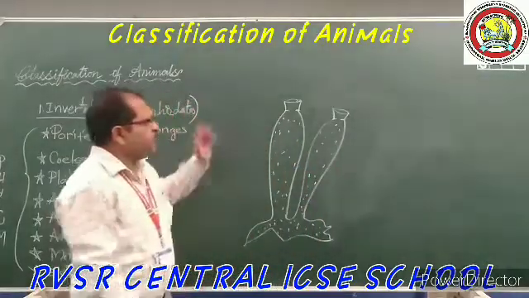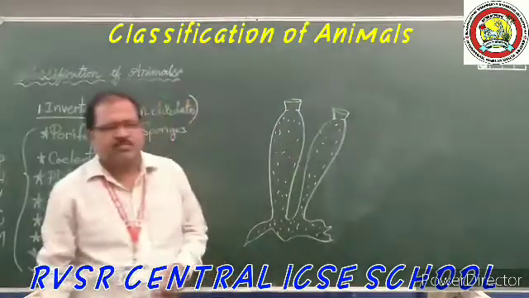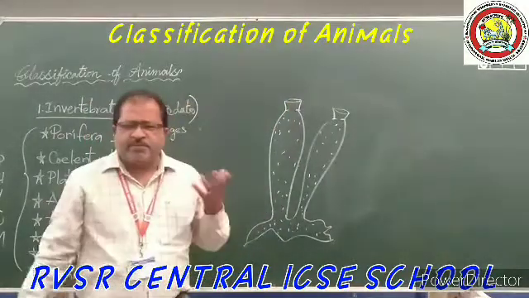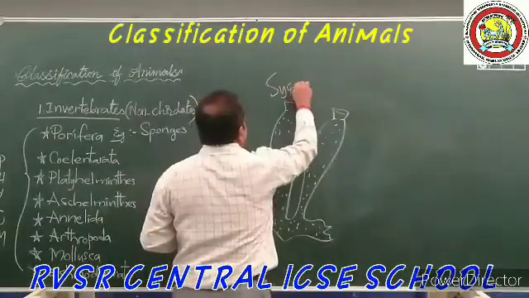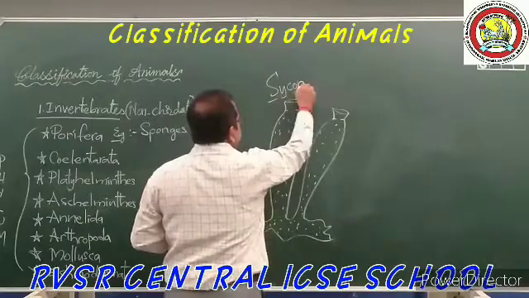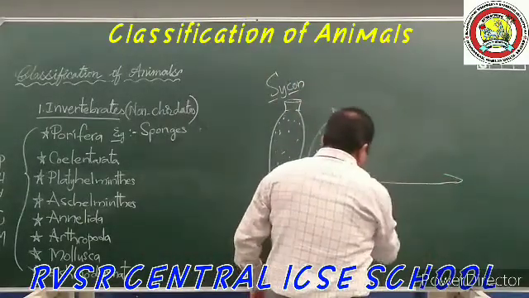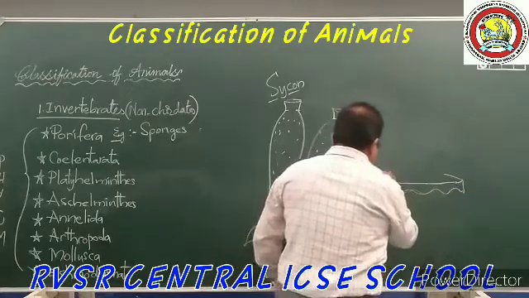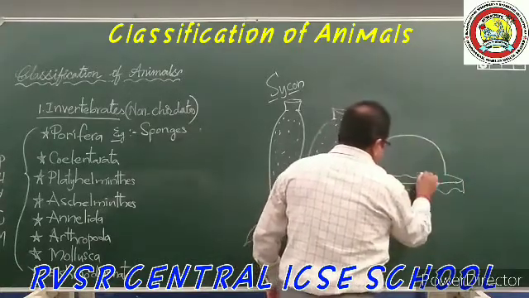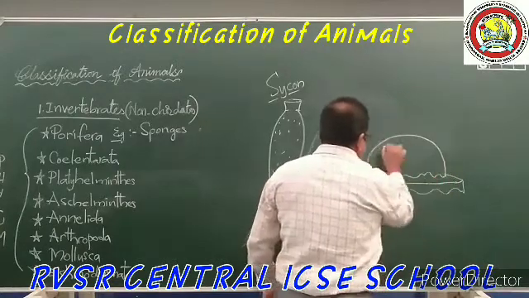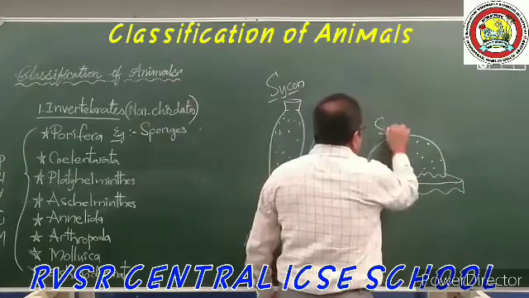I told you the examples of this phylum Porifera are sponges. There are many types of sponges. This is the Cycon. This is called Spongilla.